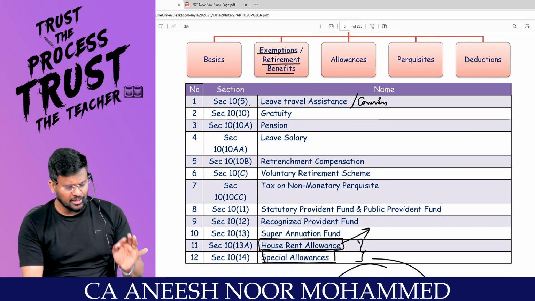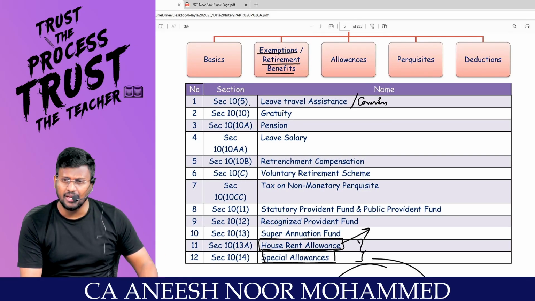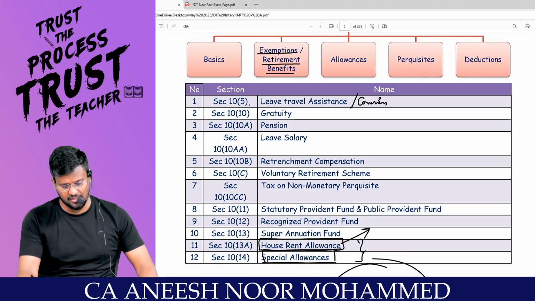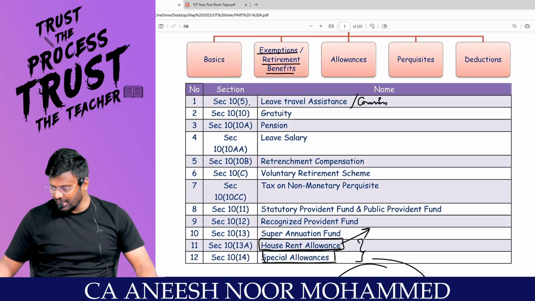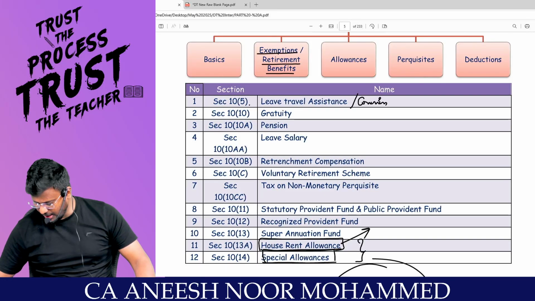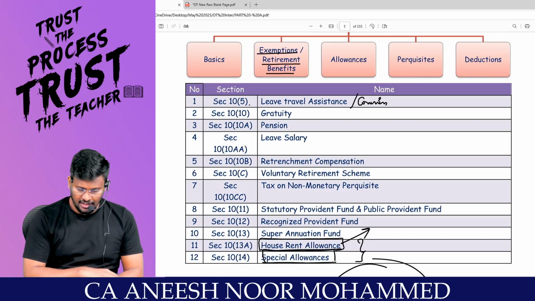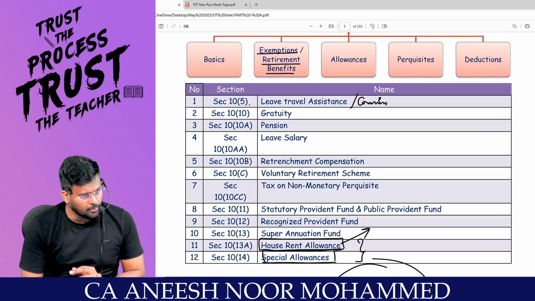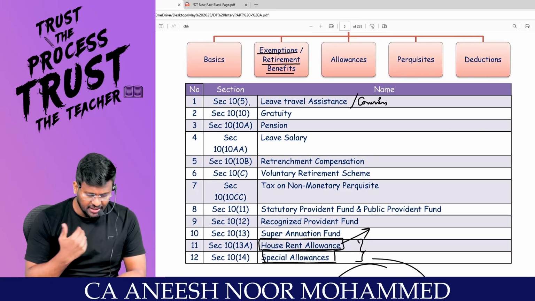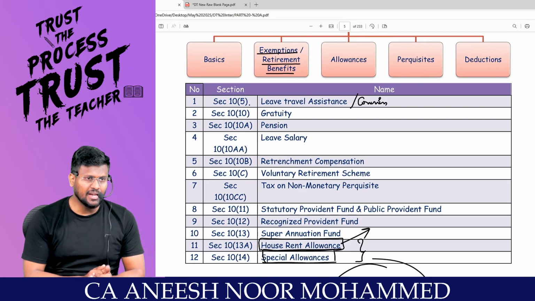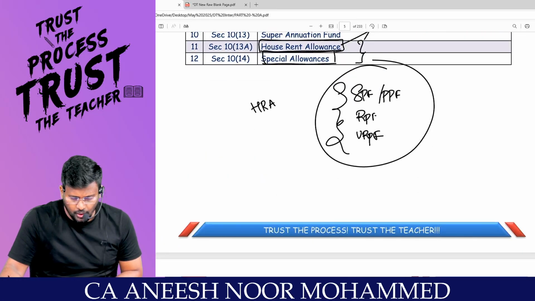Sir, these are the major exemptions or retirement benefits. Number 1, 10(5), leave travel concession or leave travel assistance. 10(10), gratuity. 10(10A), pension. 10(10AA), leave salary. 10(10B), retrenchment compensation. 10(10C), VRS. 10(10CC), tax on non-monetary perquisite. 10(11), statutory provident fund or public provident fund. 10(12), recognized provident fund. 10(13), superannuation fund. 10(13A), HRA, and 10(14), special allowance.